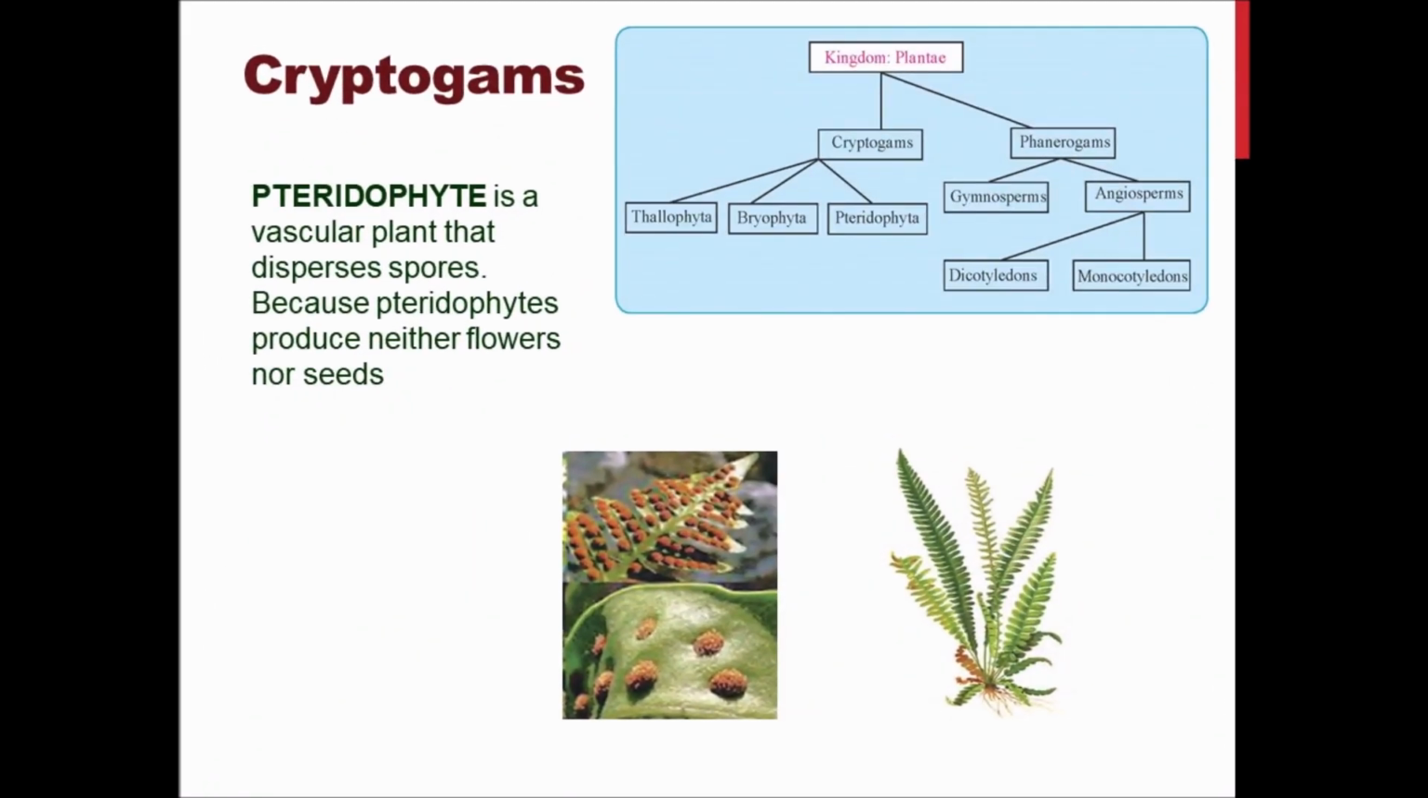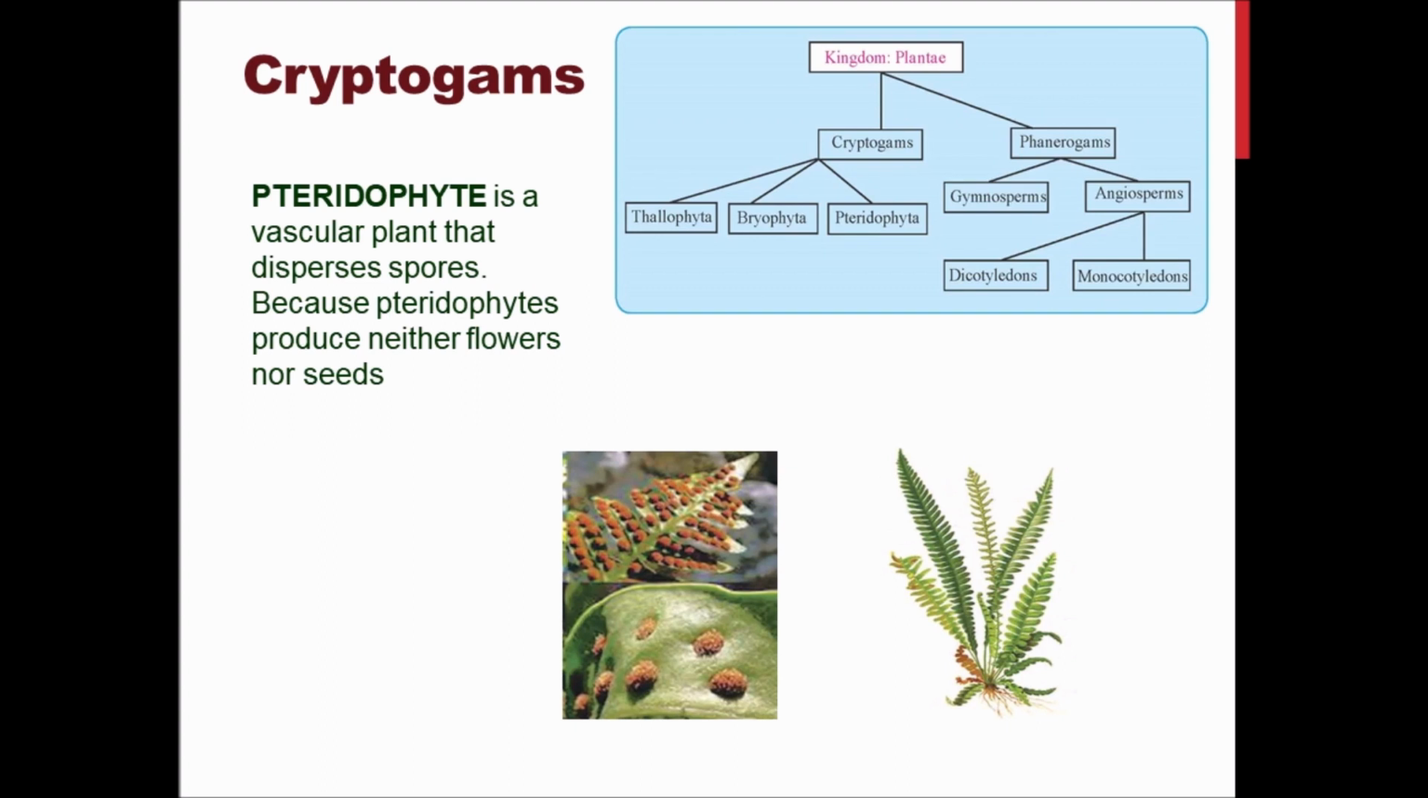Next we are talking about cryptogams subcategory Pteridophyta. Pteridophyta is a vascular plant that disperses spores because pteridophytes produce neither flowers nor seeds. They do not have any seeds, neither do they have flowers. They only produce spores. So we can call them well-rooted stems.